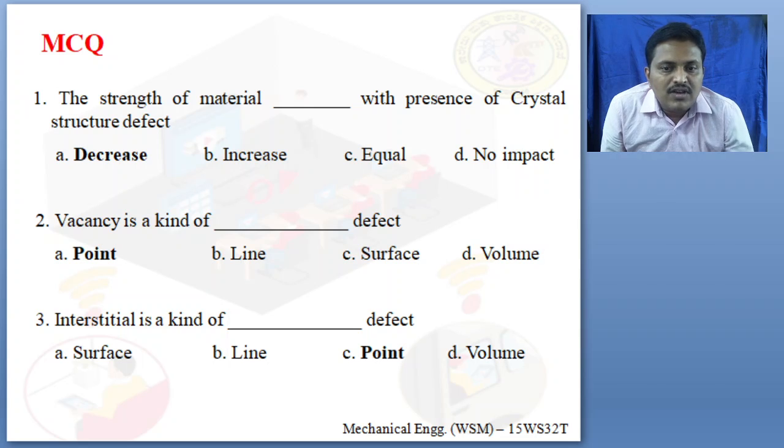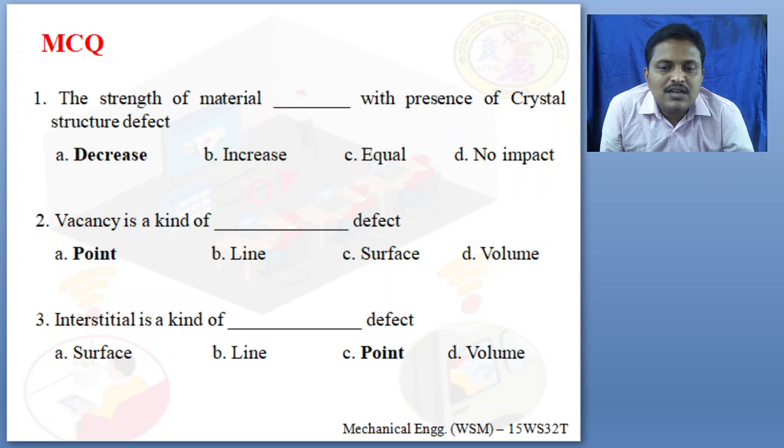Vacancy is a kind of dash defect. Is it a point defect, line defect, surface defect, or volume defect? What kind of defect is it? Vacancy is a kind of point defect. As I said, it is a point defect, because only at that particular point the atom is missing.